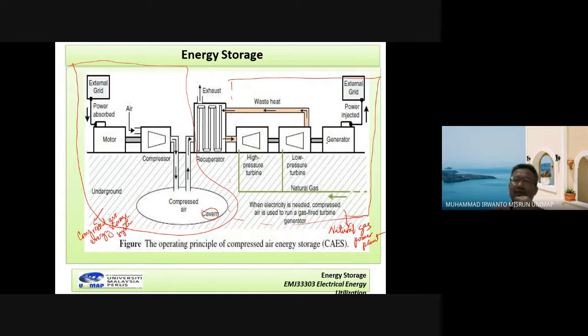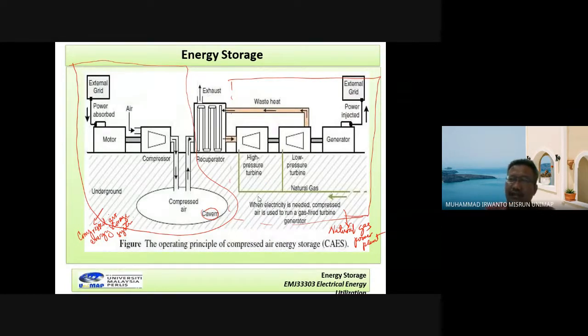Now the gas turbine will be connected to this rotor generator, and this generator will produce electricity. So the system can be called compressed air energy storage used with a natural gas power plant.